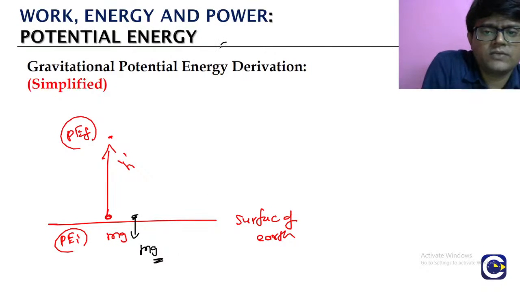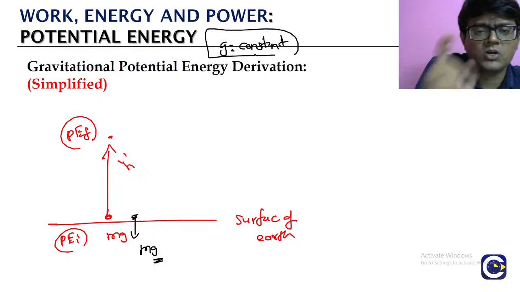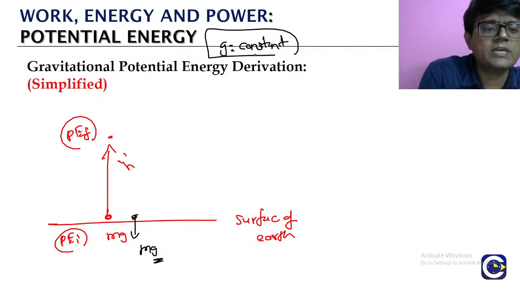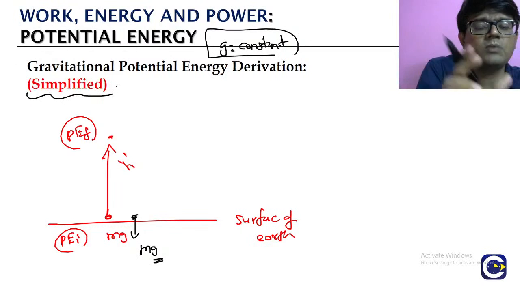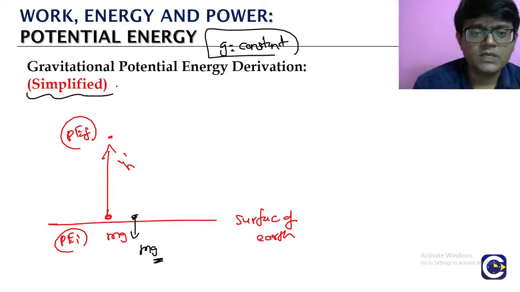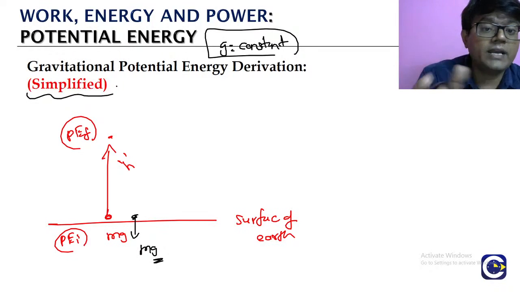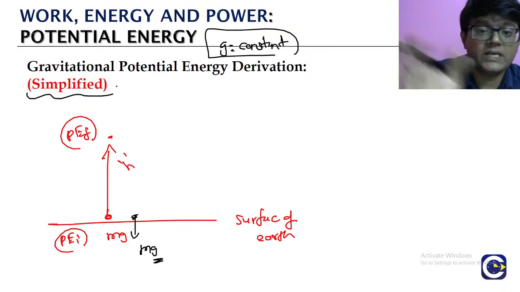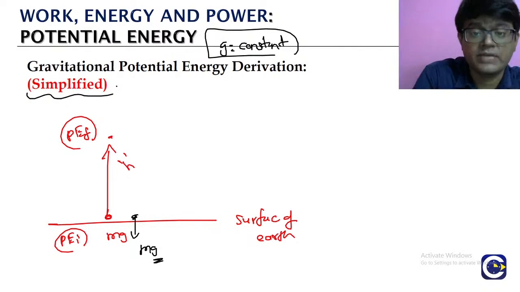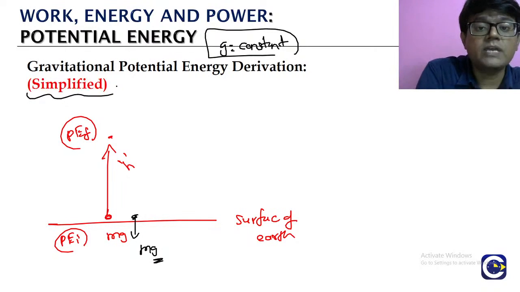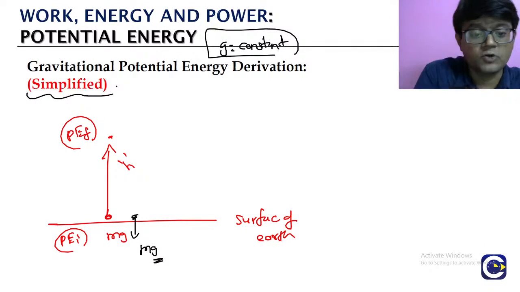That's why we consider it as constant. If we take it as constant, then we are looking at the simplified formula for the gravitational force. Later, when we go to the gravitation chapter, there we look at the original gravitational force formula, and based on that we will derive the potential energy one more time. Here we are looking at the simplified gravitational force formula mg.